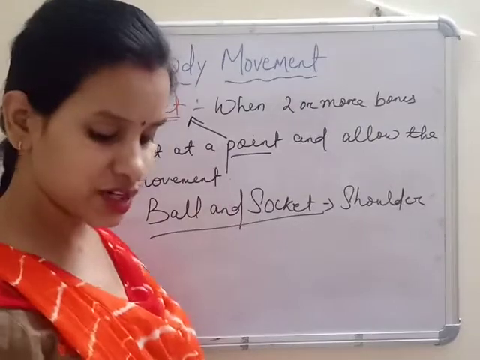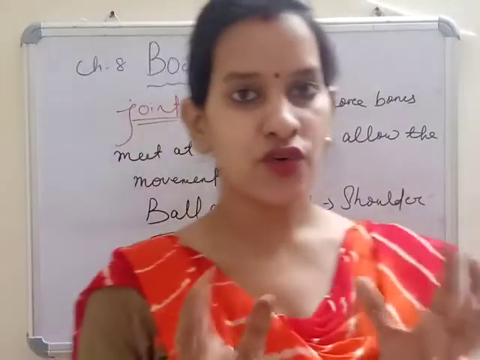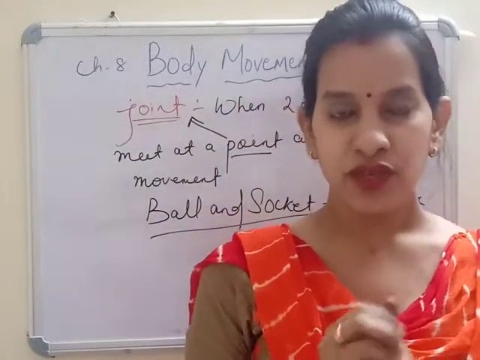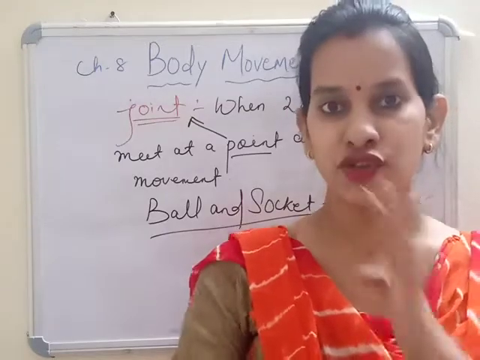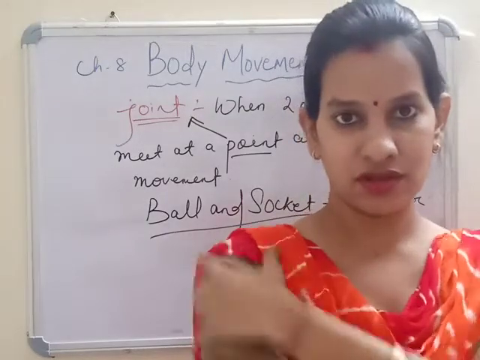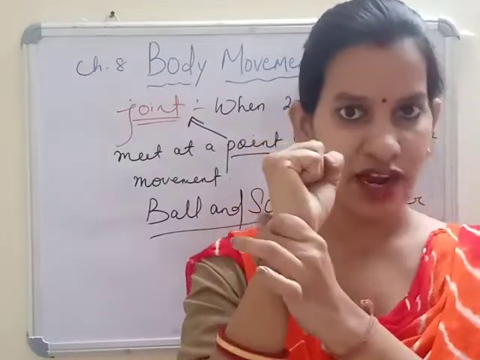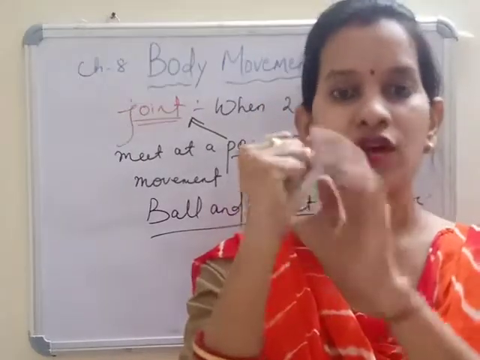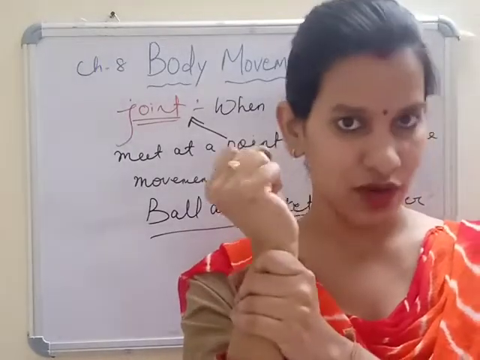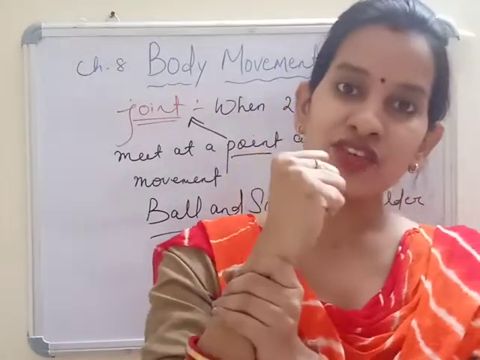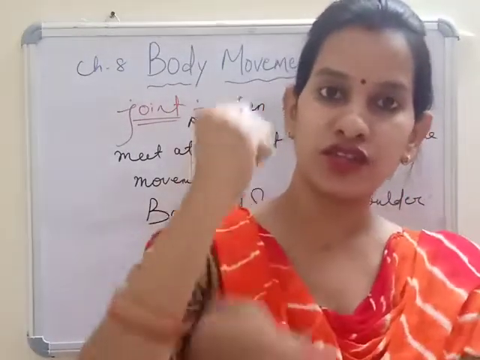Why is it called a ball and socket joint? If you look at a skeleton, you will find that the end of the arm bone is ball-like or round in shape. This is called the ball, and it is fixed to a cup-like structure, the socket, in the shoulder.